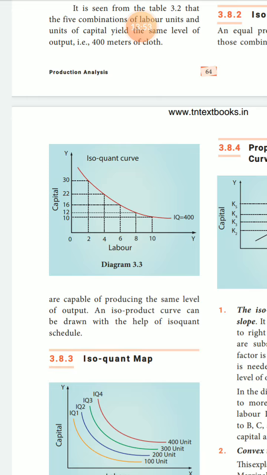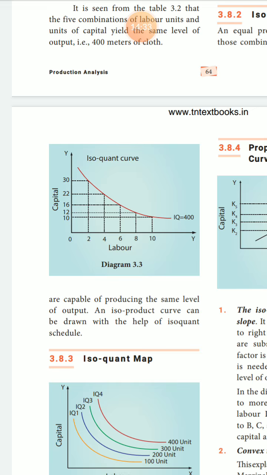First combination is 2 laborers and the unit of capital is 30. Second, 4 units of labor, capital is 22. Third one is 6, capital is 16. Fourth one, 8 units of labor, capital is 12.